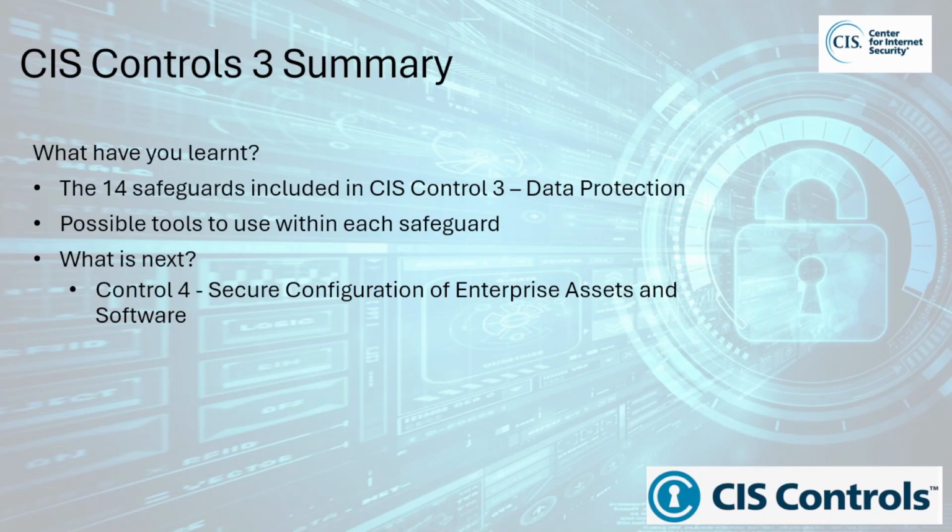In the next lesson I'll take you into Control 4, Secure Configuration of Enterprise Assets and Software, including the recommended safeguards in this control, the implementation group of the safeguards, and some recommendations on tools you may use to help in implementing the safeguards. I look forward to you joining me in the next lesson as we continue discovering the CIS controls. Thank you.